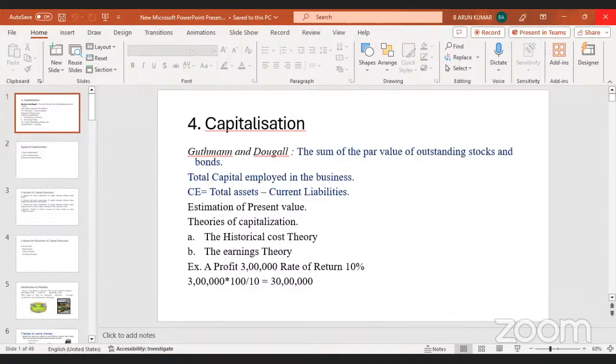For example, if we take any publicly issued company, like Tata or Reliance Industries, capitalization is equal to total assets minus current liabilities. Just see here, this is the formula for the capital employed. Capital employed means nothing but total assets minus current liabilities. This we call the exact value of a particular company's capitalization.